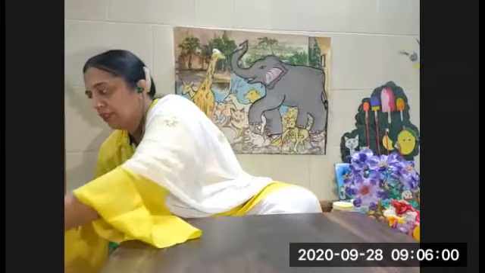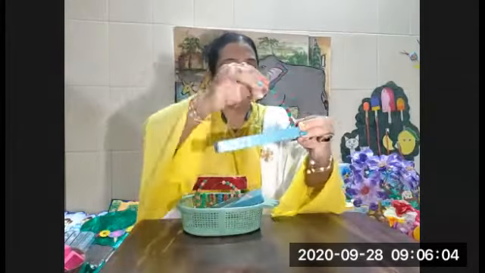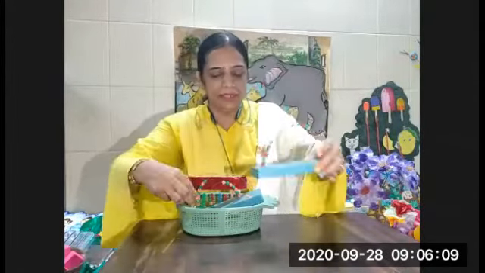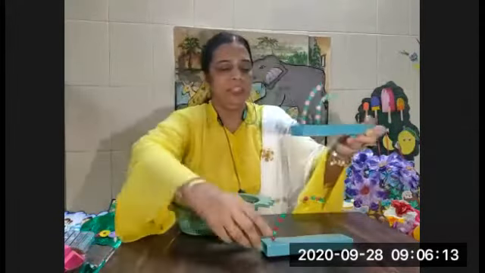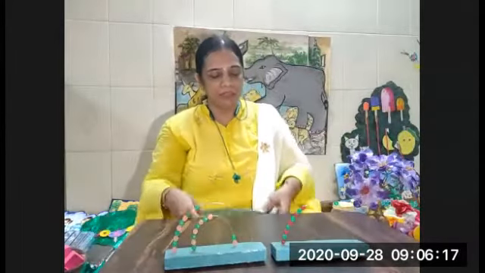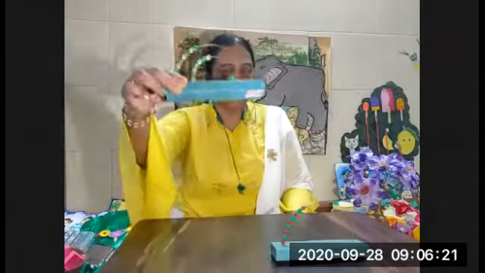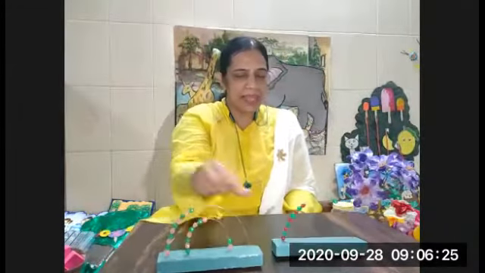Yes, correct. Now, see, here I have made these beads. Here in this, 10 beads are there. And here the same one is there. Here 20 beads are there. So this is 10 and this is 20 beads. Tell me, which is more and which is less? 20 is more and 10 is less.